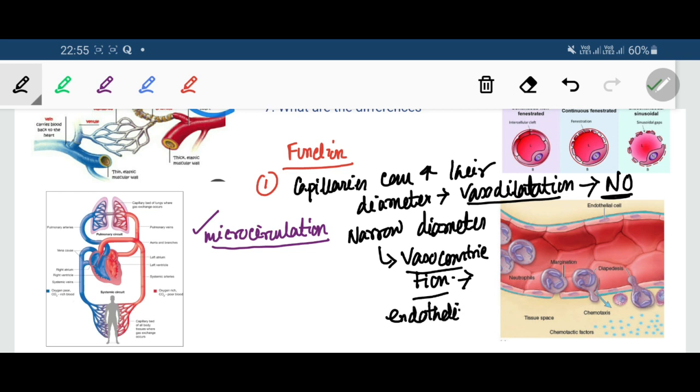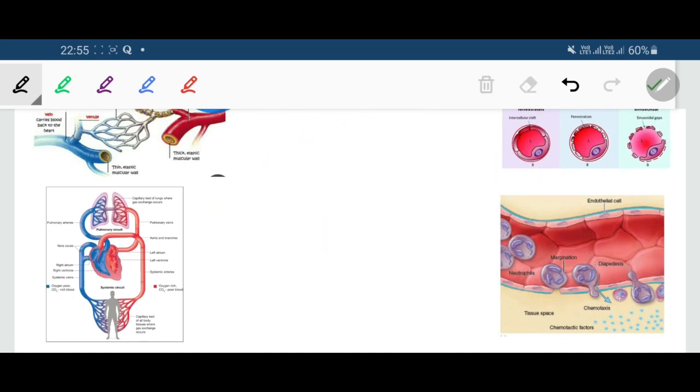Endothelin. So you see, the first function of the endothelial cell is that it increases or decreases the diameter of the capillary lumen by either vasodilatation or vasoconstriction. They secrete different chemical mediators that bring about these changes, called vasodilators or vasoconstrictors, and by increasing or decreasing the lumen of the capillaries they regulate the microcirculation. That is the first important function. What is the next important function?